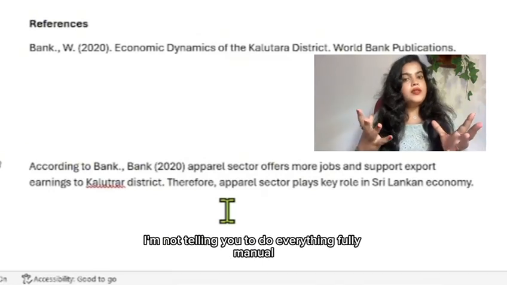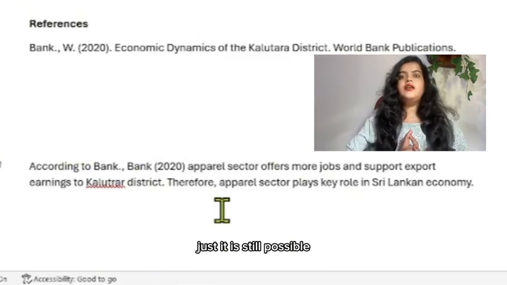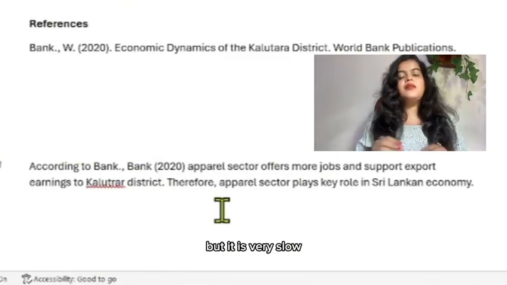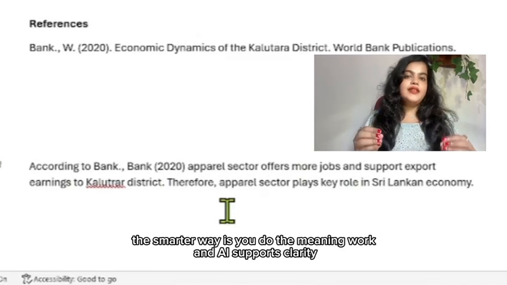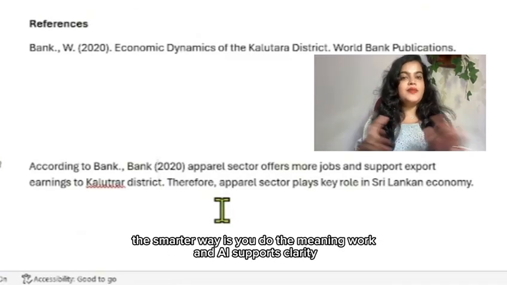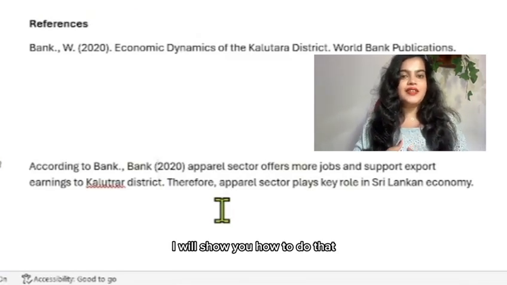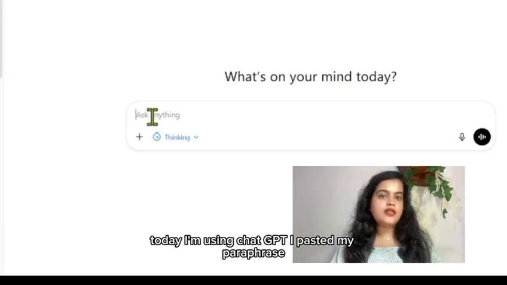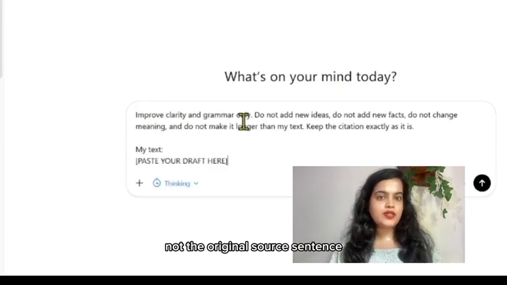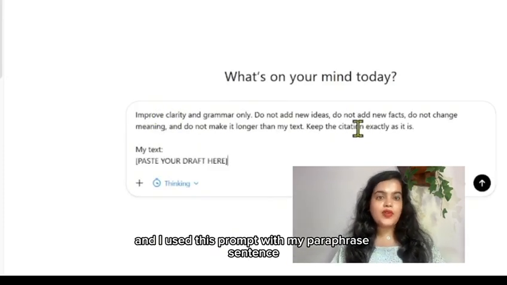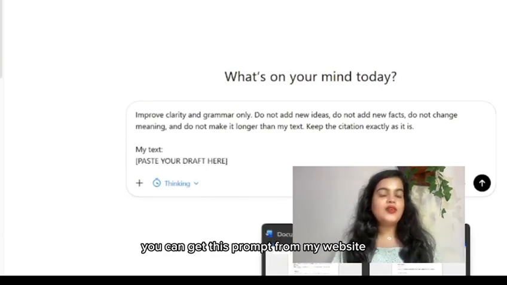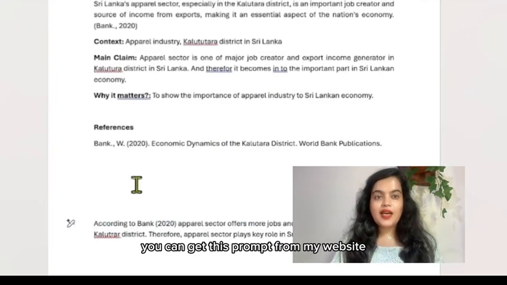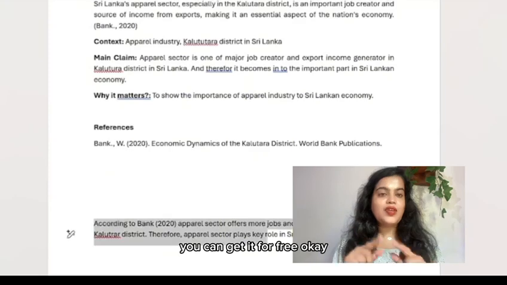Nowadays I'm not telling you to do everything fully manually. Yes, it is still possible, but it is very slow. The smarter way is you do the meaning work and AI supports clarity. I will show you how to do that. Today I'm using ChatGPT. I paste my paraphrase, not the original source sentence. I use this prompt with my paraphrased sentence. You can get this prompt from my website and I will put the link in the description. You can get it for free.